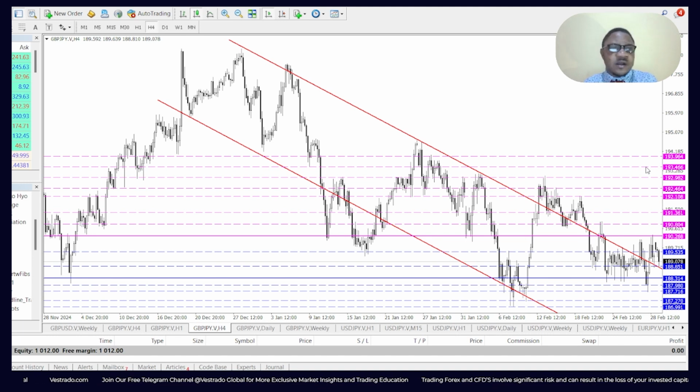If the tariff war starts between the US and Europe or the UK, it's very possible. It's the Trump era. Volatility is very high. Volatility tends to happen in this era. So yes, it could also possibly touch 194.00. Never rule out any possibility in this case. All right, that's for the GBP JPY. My outlook on this one is bearish. I'm strongly bearish on this one because of correlations with the USD JPY.